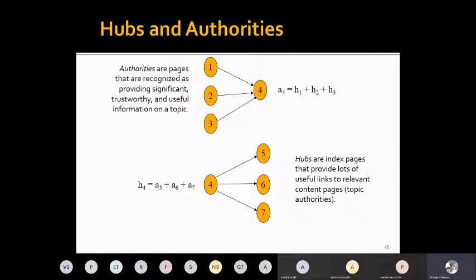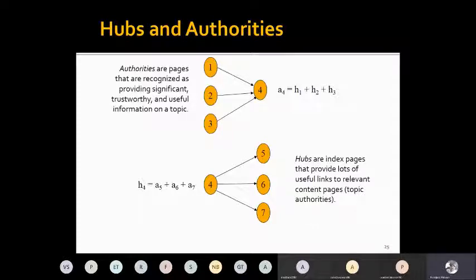On the other hand, there are index pages or hubs, which have outgoing links to many pages. Say, for example, the Google News page, which is an indexing page for various news items, and it points you to various news items. And similarly, you can think about the homepage of a news site, say the Deccan Herald homepage, which will lead you to multiple news items, both within the website or outside the website.